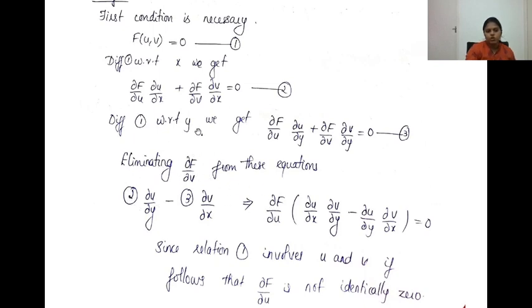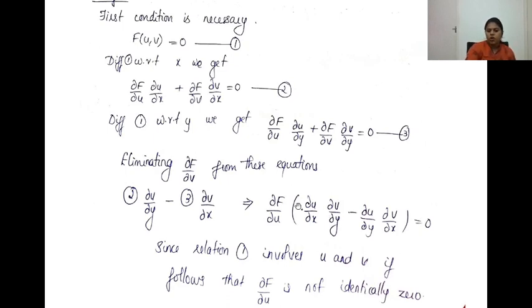So to remove the second term, multiply the second equation by dou v by dou y, and subtract equation 3 multiplied by dou v by dou x. That is going to give dou f by dou u into (dou u by dou x times dou v by dou y minus dou u by dou y times dou v by dou x) equal to 0.